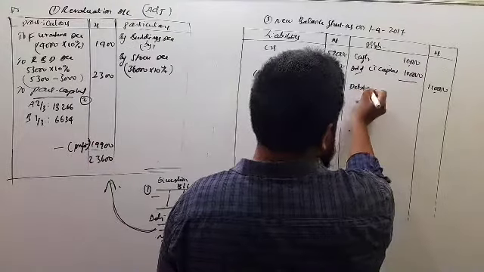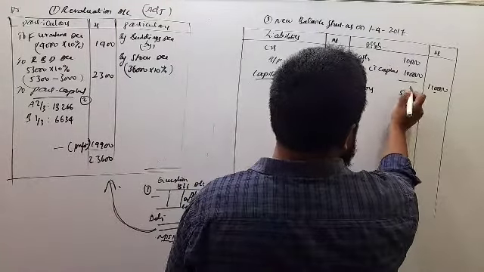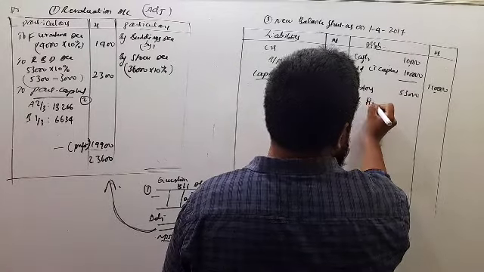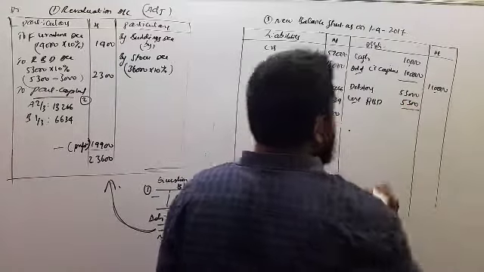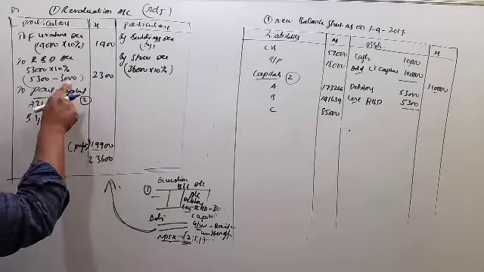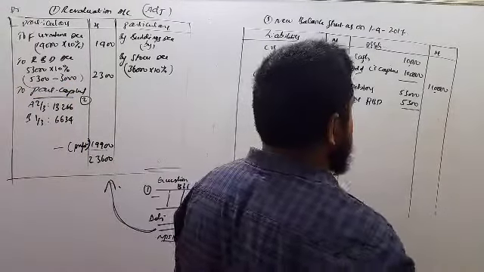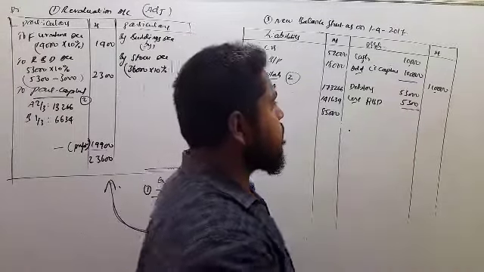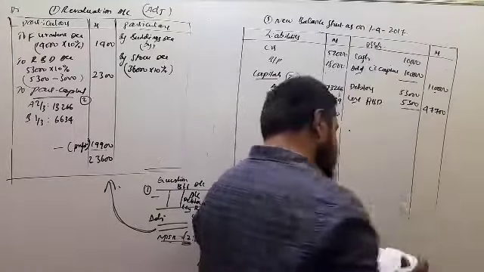Next, debtors. You got an adjustment, 53,000 less RBD 5,300. So total RBD we have to minus: 2,300 plus 3,000, 5,300. So 53,000 minus 5,300, 47,700.